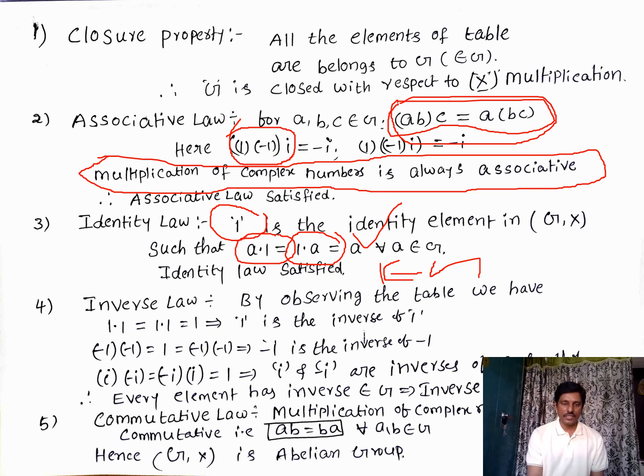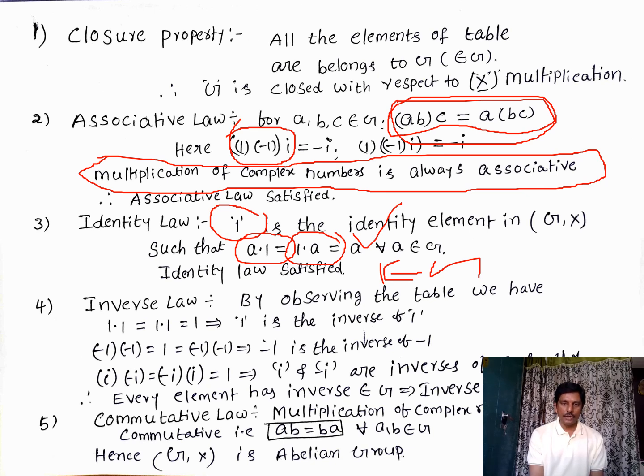Now what about the inverse law? Inverse law means a·b equals b·a equals the identity element 1. Therefore here, if we take 1 into 1, it equals 1 into 1 equals 1. 1 is the inverse of 1. If you find it from the table, you just need to observe where the 1 exists exactly opposite to the particular element. We will discuss this later.